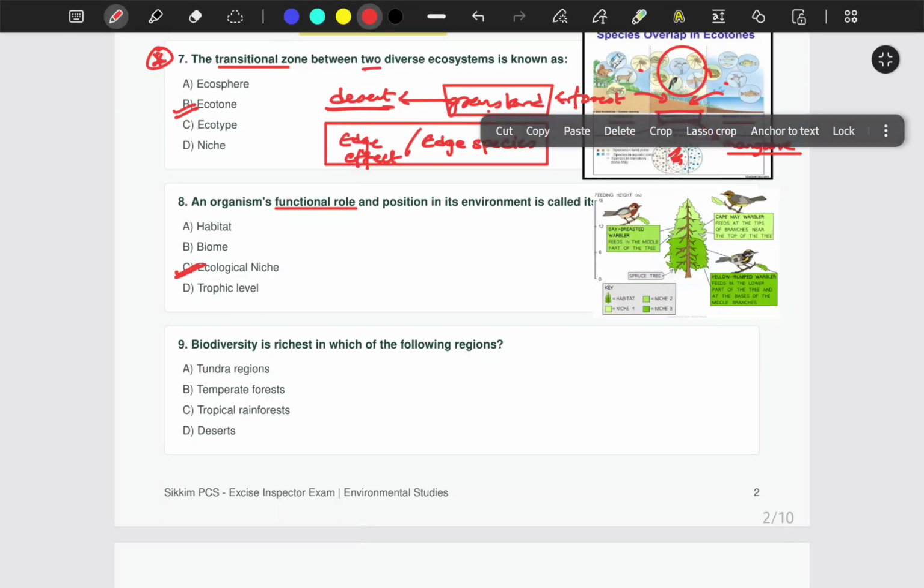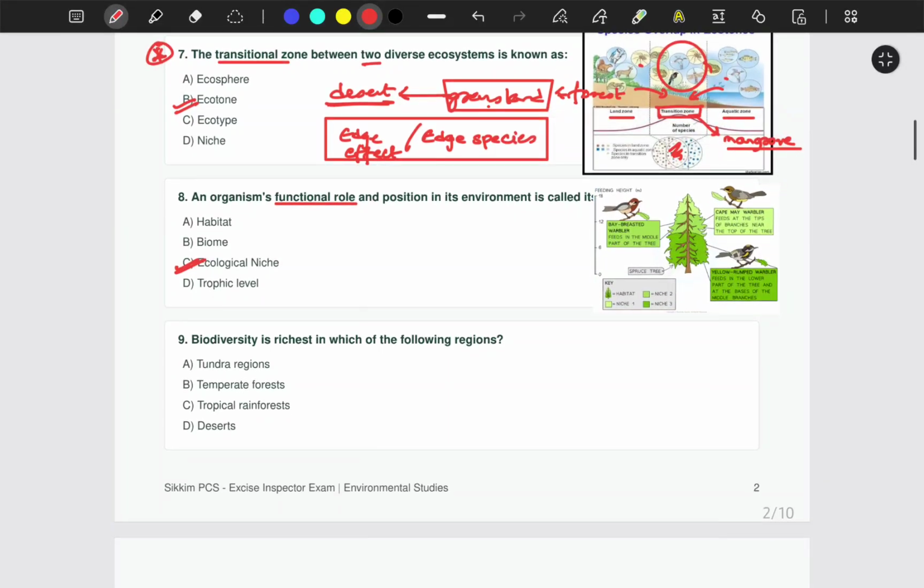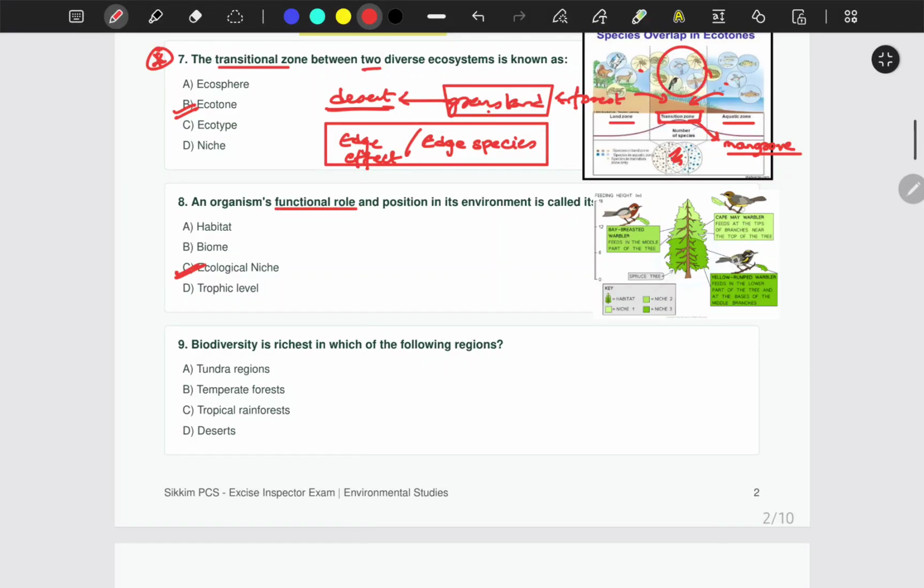You might have a tree. A tree is a habitat for birds, different kinds of birds. In a tree there is not only one species of bird that lives, but there are different species of bird.